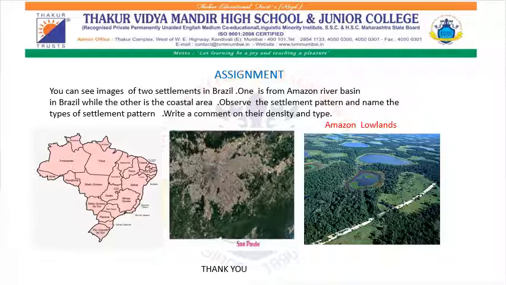The next one is, there is a map provided over here, that is a political map of Brazil. Now your homework for this map is, you are going to take an empty outline map of Brazil, that is a political map of Brazil, and mark all these states in your map. This will be a good practice for you all.